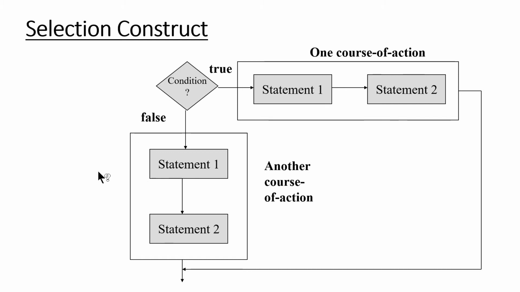In that case, the false block will be ignored and not executed. If the condition is false, this entire block, with statement 1 and statement 2 placed vertically, will be executed, and later the control will be switched to other statements in a program. In that case, the true block will be ignored.